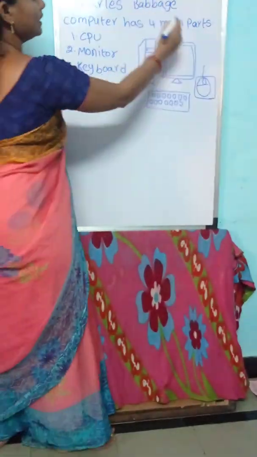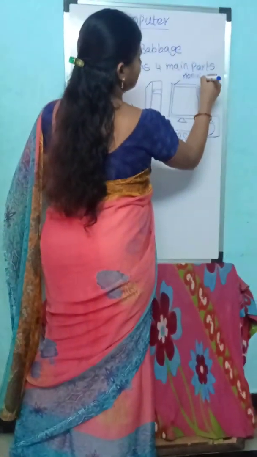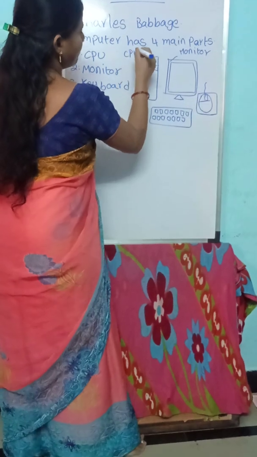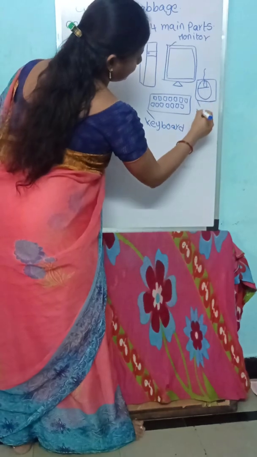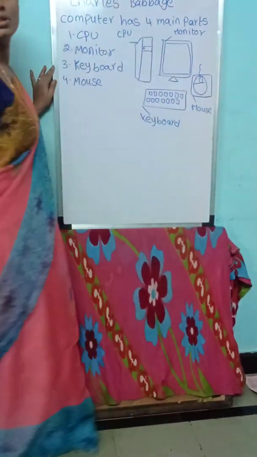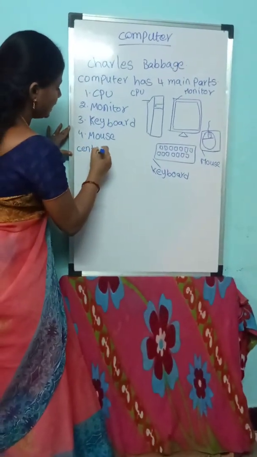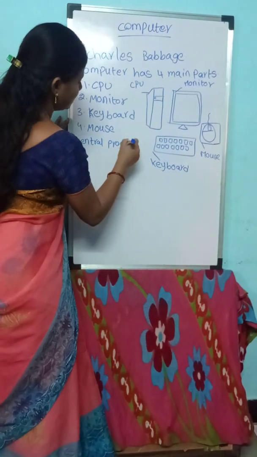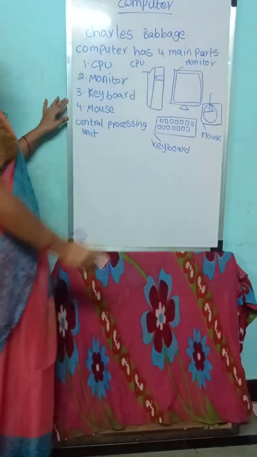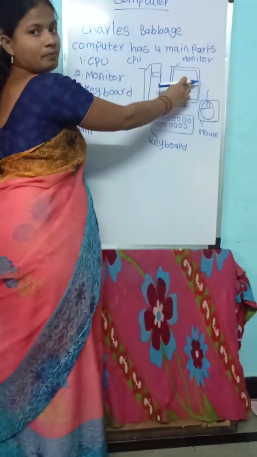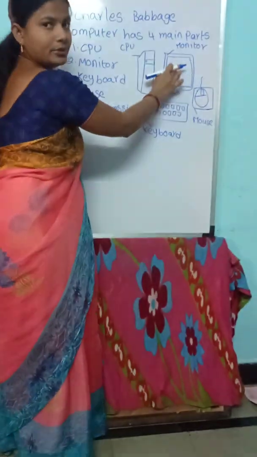Children, these are the 4 main parts of a computer: monitor, CPU, keyboard and mouse. First one, CPU. The full form of CPU is Central Processing Unit. It is the brain of the computer. It tells other parts what to do on the computer.